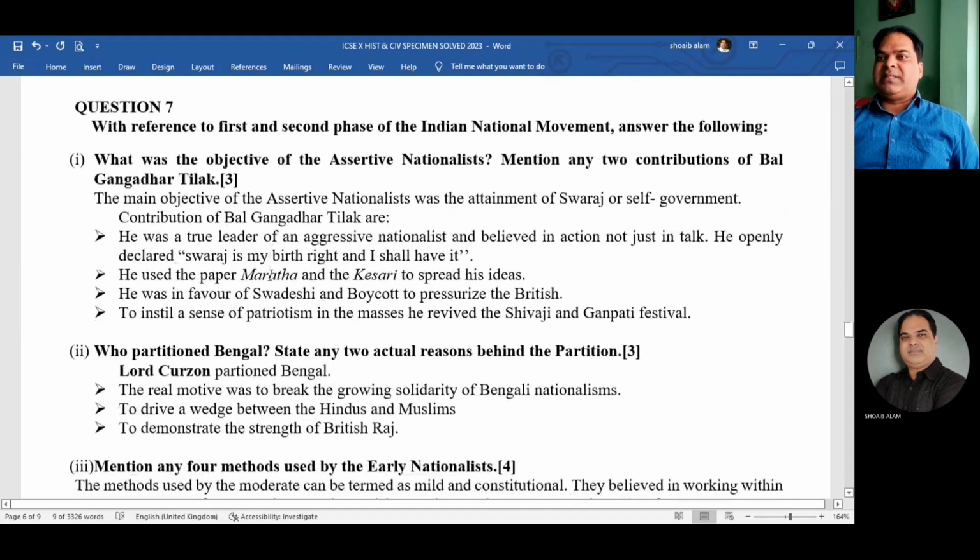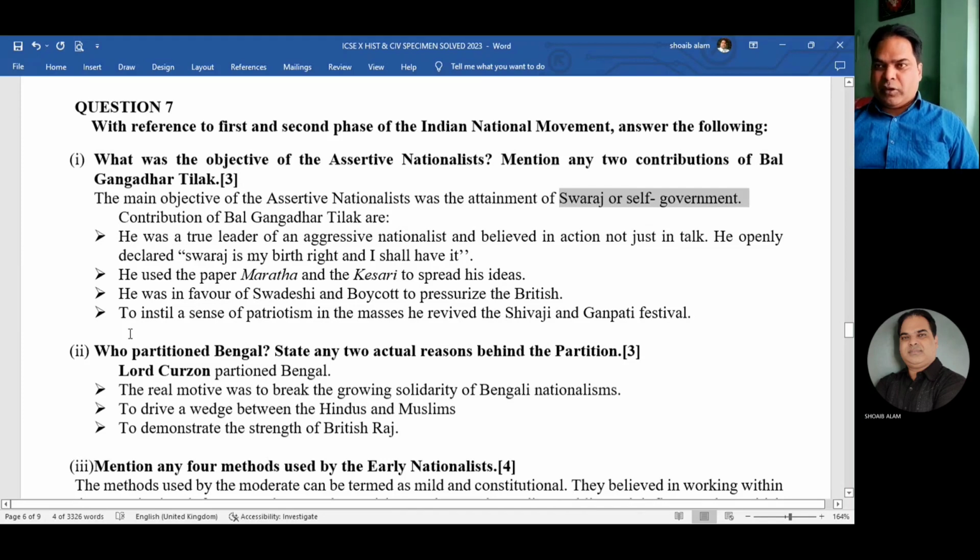Now next, number 7, Indian national movement, related to assertive nationalists. What was the objective of assertive nationalists? The answer is very, very simple. The main objective of assertive nationalists was the attainment of Swaraj or self-government. This much only.